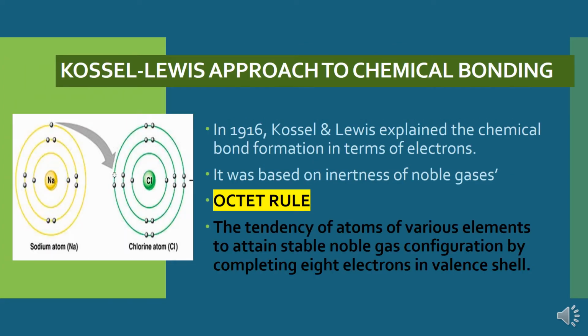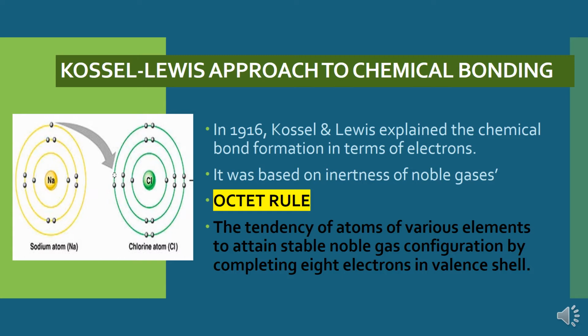In 1916, two scientists, Kossel and Lewis, first explained chemical bonding in terms of electrons, and it was based on the idea of acquiring inertness, or acquiring the configuration equal or similar to the nearest noble gas. This is known as the octet rule. Octet means 8, and this rule states that atoms of various elements tend to attain the stable noble gas configuration by completing 8 electrons in the valence shell.